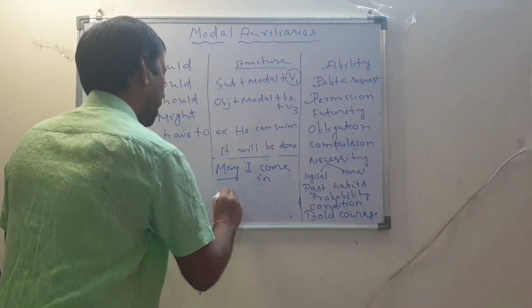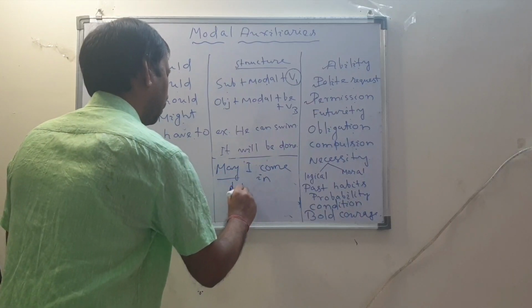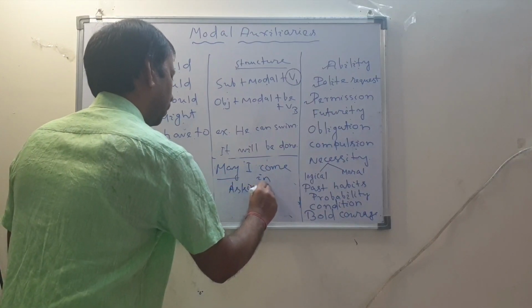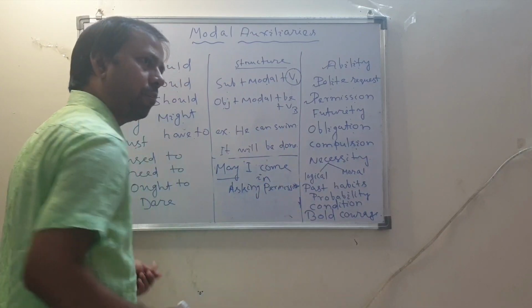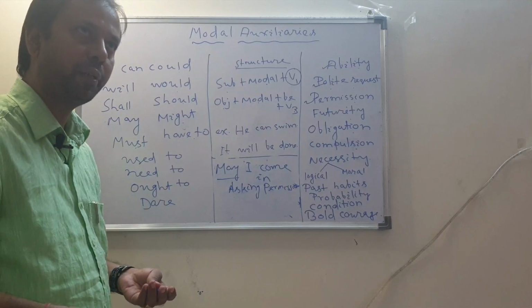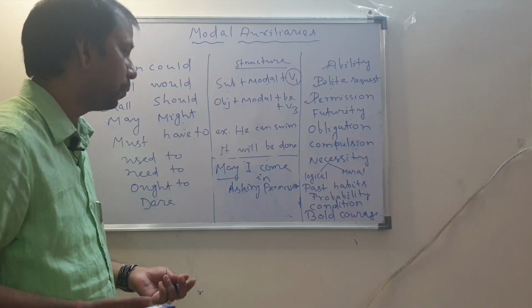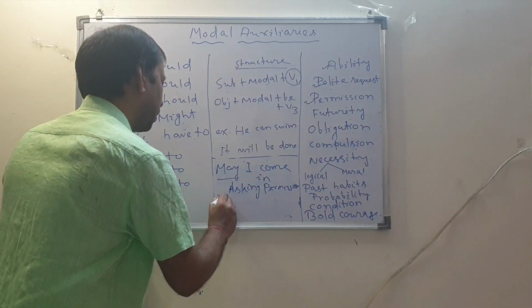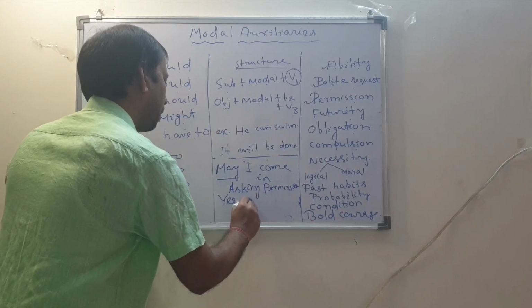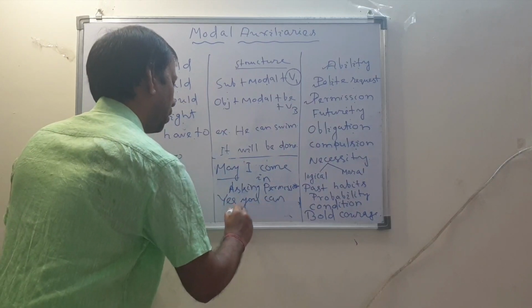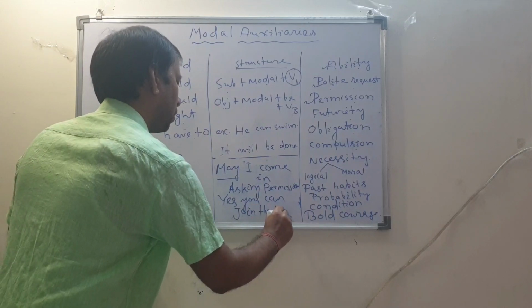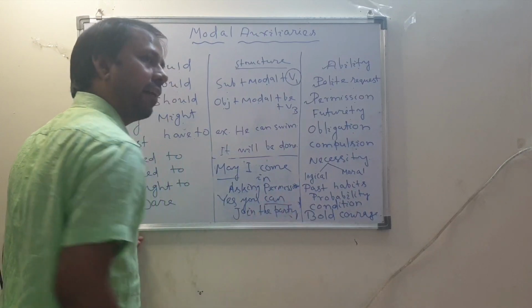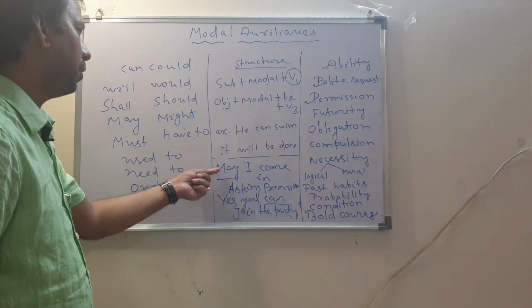So this is asking permission. And suppose you ask your parents to go for a picnic and your parents give you permission, they say can. Yes, you can join the party. So when you give permission we use can, but when you ask permission it's may.